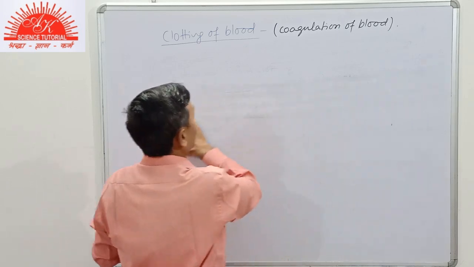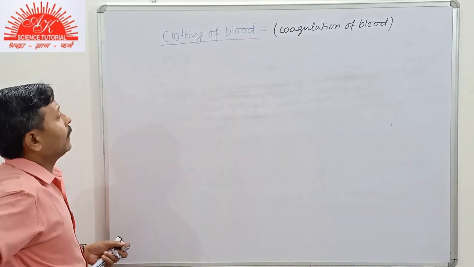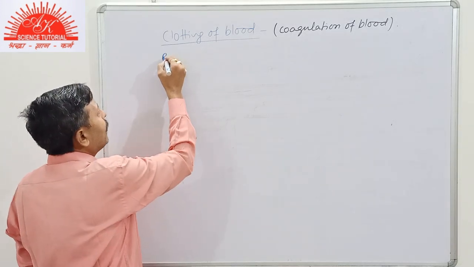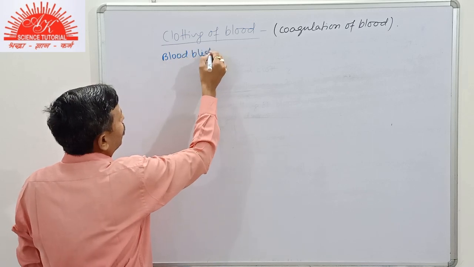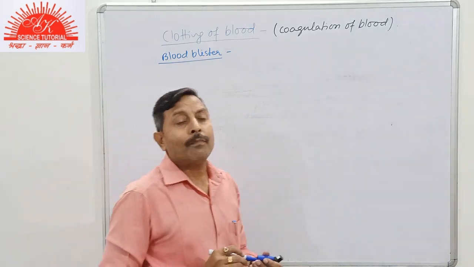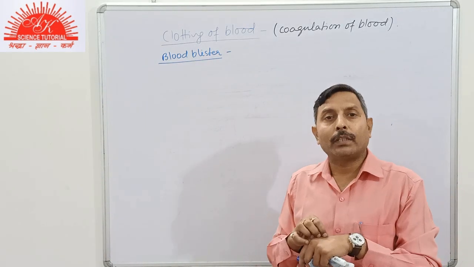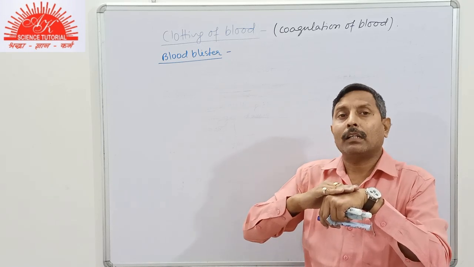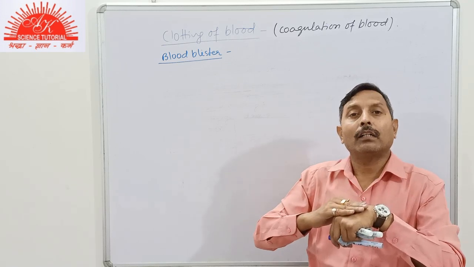Now one more thing student, that is known as blood blister. Sometimes you have often observed that due to a sharp injury or pinch, the blood clots inside the body without puncturing the skin, and it turns black.